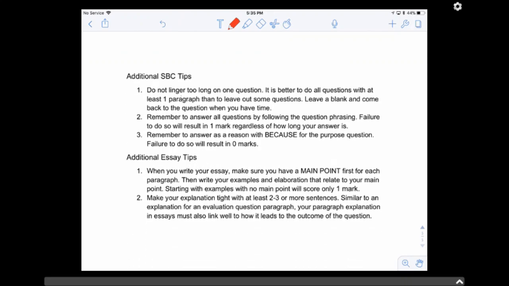Finally, some SPQ tips. Now you only have 1 hour and 15 minutes or so, so please don't linger too long on one question. It's better to do all questions with at least one paragraph than to leave out some questions totally, right? And this is very important. Number two, please remember to answer by following the question phrasing. This is called answering the question. Follow the phrasing exactly when you answer, so that you can avoid cases where they give you 1 to 0 marks by not following the question phrasing. So remember, for the purpose question, answer with the word because. Failure to do so will get 0 marks.